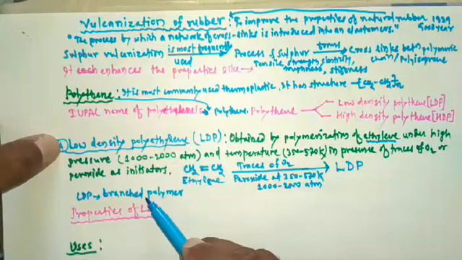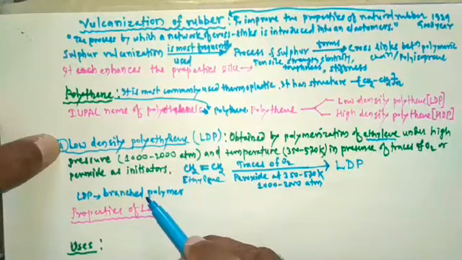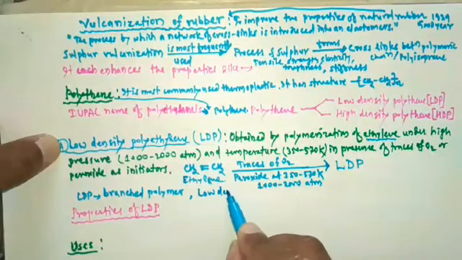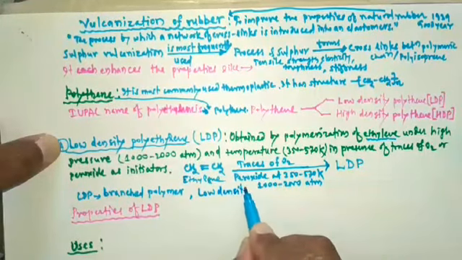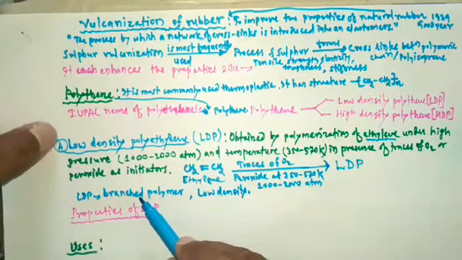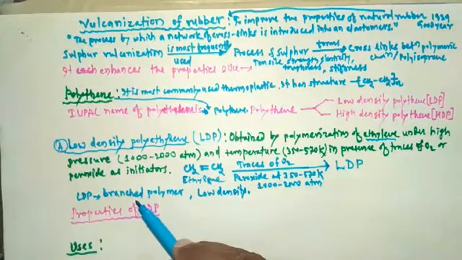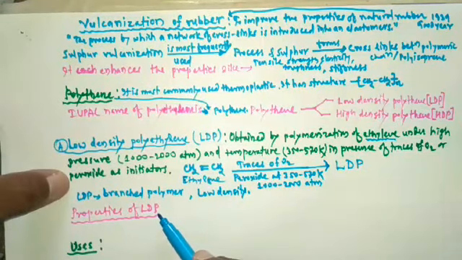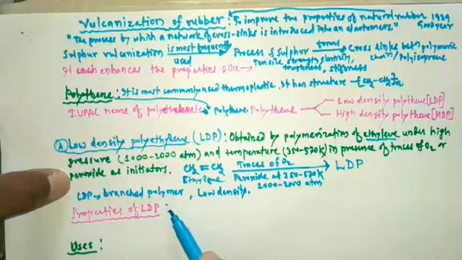So as a result, chains are loosely held and the polymer also has low density. So it is a branched polymer, and it has low density. So after studying the preparation of LDP, now the properties of LDP.